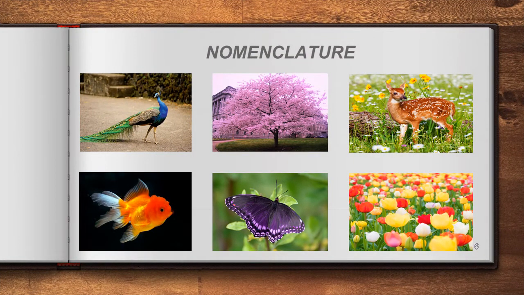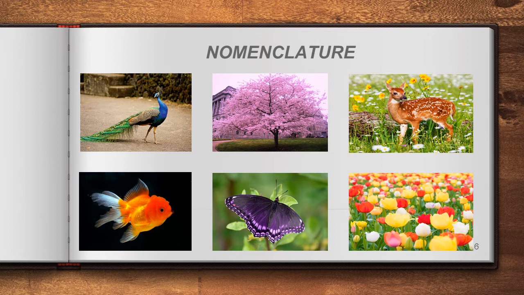Okay. Below this nomenclature title, I have displayed a few figures here, right? Few pictures. Can you name them? Yeah, of course. Peacock, cherry blossom, deer, goldfish, butterfly, tulip flower, right? So now we have called these organisms with one name.